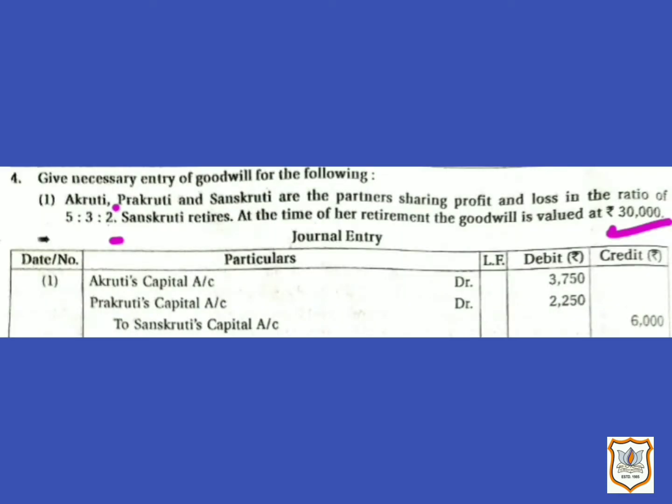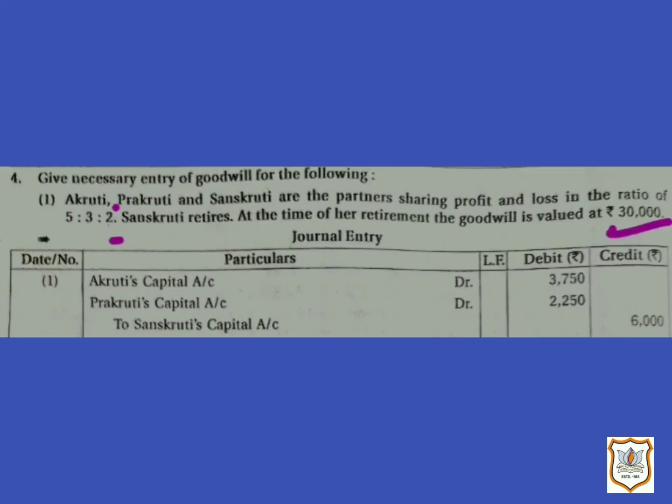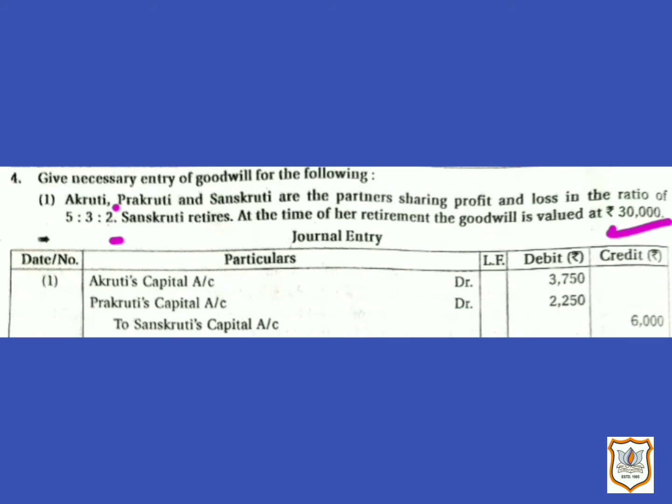As we have already studied, when a partner retires, his or her share of profits is taken by the continuing partners, for which the continuing partners compensate the retiring partner. But here we are not given the gaining ratio as well as the new profit and loss sharing ratio. So when the ratio in which the retiring partner's share is to be distributed among the continuing partners is not given, it is assumed that the continuing partners will continue to share profit or loss in their respective old profit and loss sharing ratio.